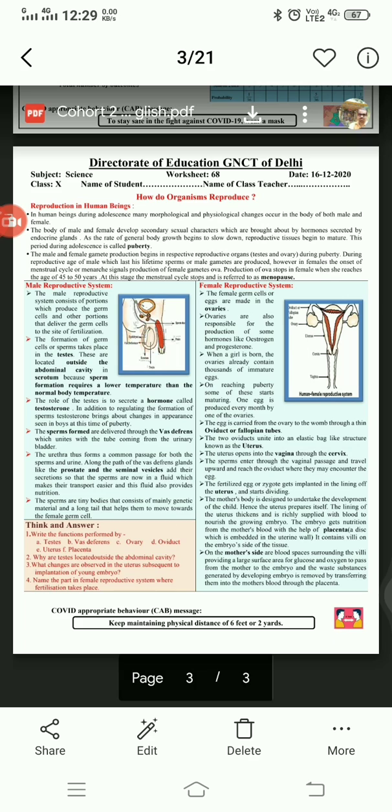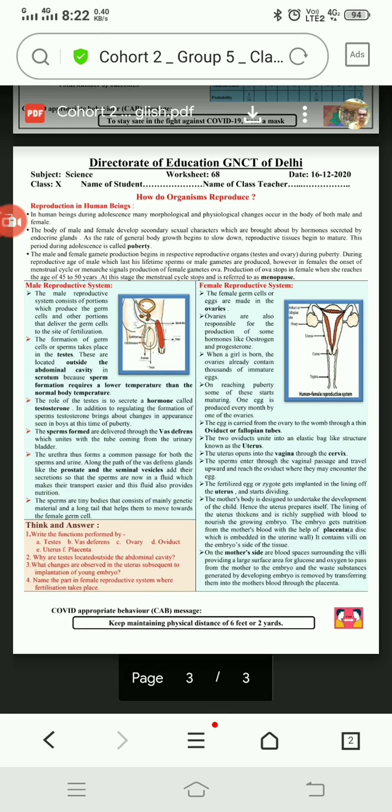Sperm is the male gamete which has three parts: head, middle piece and tail. The middle piece contains genetic material and the tail helps in movement of the sperm from the vagina to the site of fertilization, that is the fallopian tube, in the female genital organs.